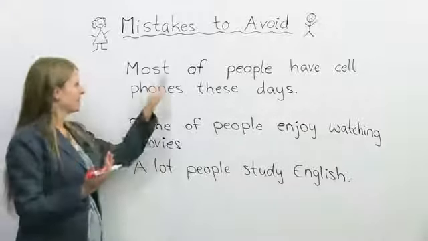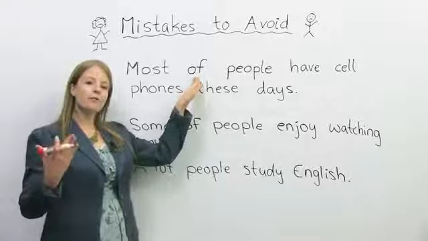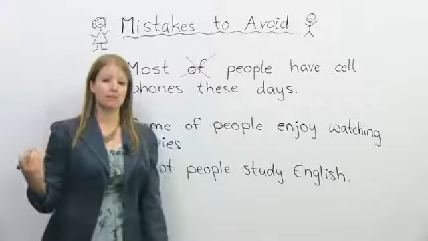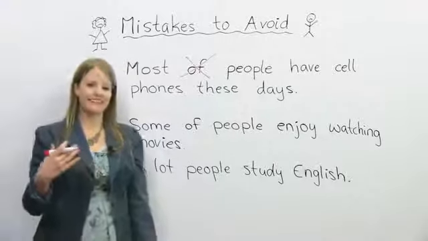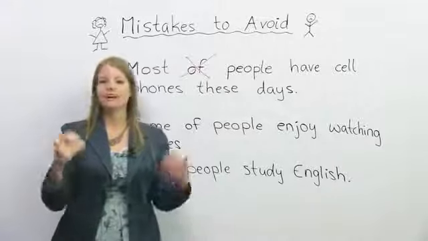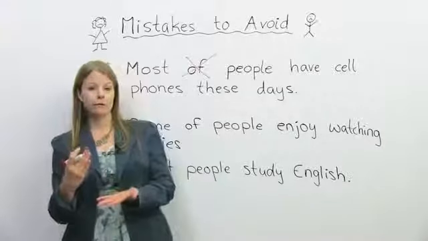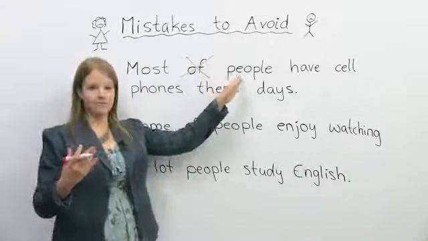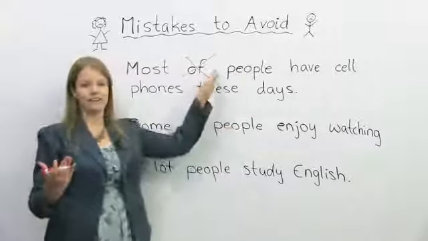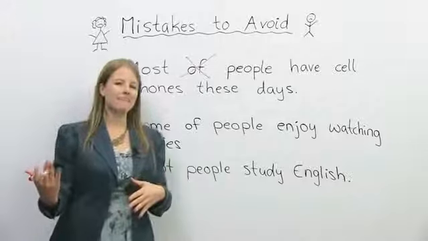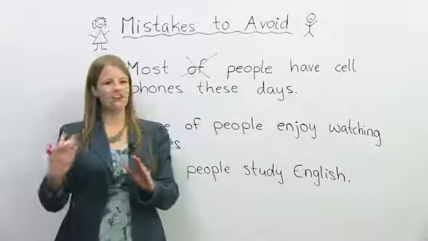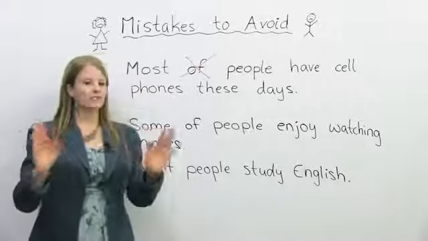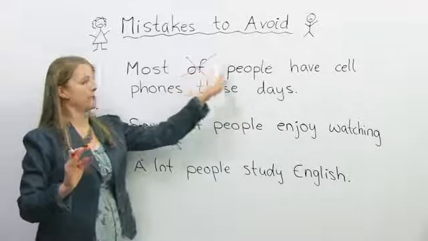The problem here is of, okay? We don't need of. Of is incorrect here. We would just say most people. Most people have cell phones these days, okay? Most people love Chinese food. Most people like to play sports. You don't need of. If you had most of the people, that would be okay, but you need the here. Although that's not as common, that actually gets a little bit more into complicated grammar. So the easy rule, okay, the easy rule is just don't use of most people, okay?